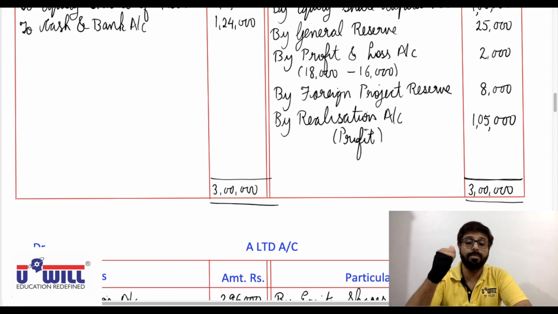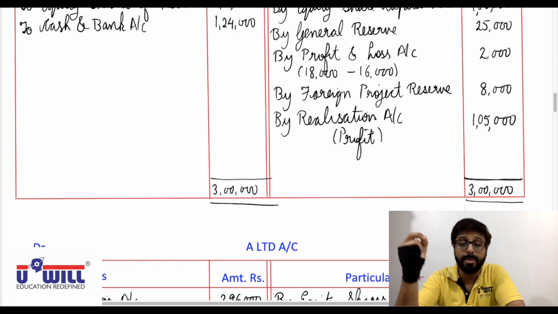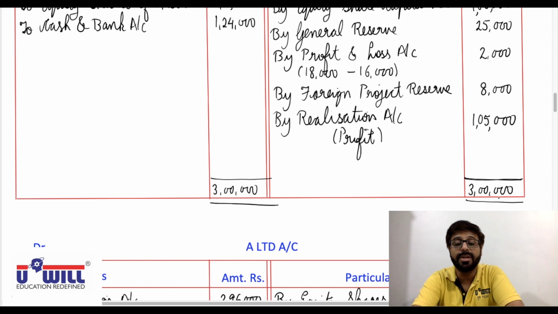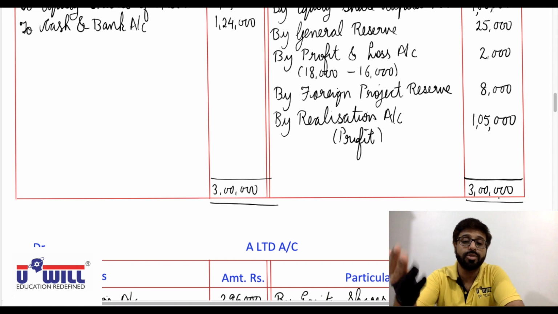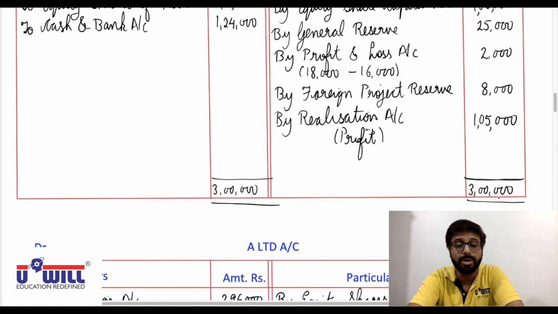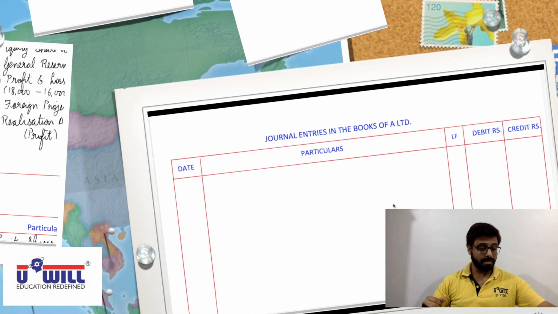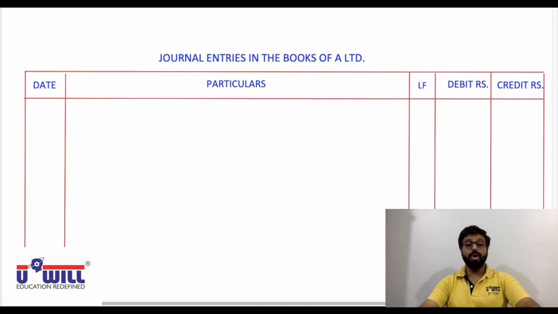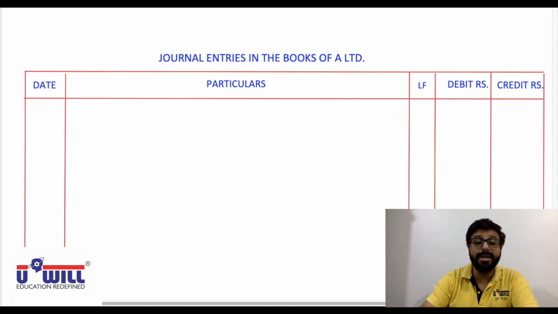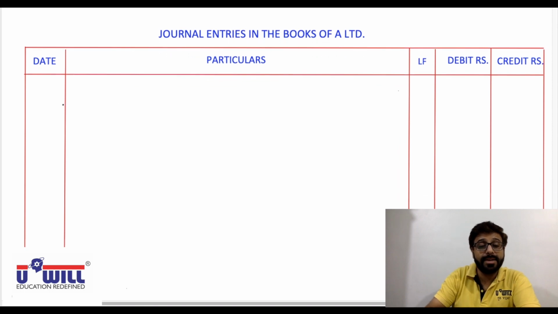Now again all of you pause the video, make the format of journal entries in the books of transferee company, that is A Limited. And then I suggest you can try the entries on your own and later on you can verify you got it correct or not. Okay. Yes, so all of you would have made the format of journal entries of A Limited. Okay. Let's take over these entries now in the books of transferee company.